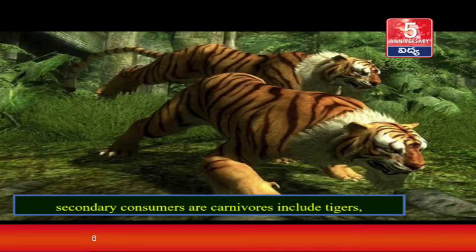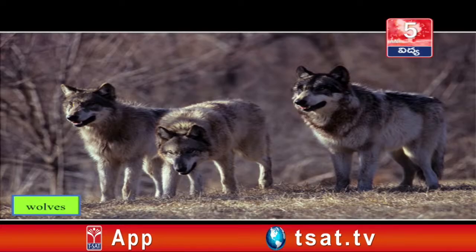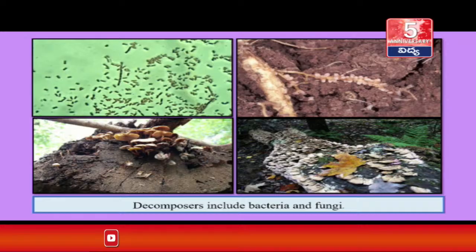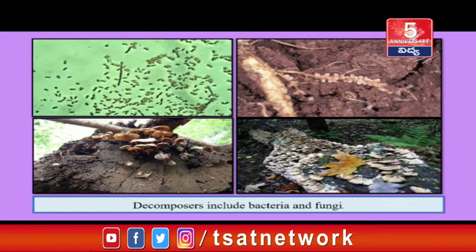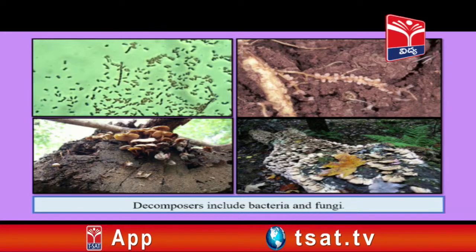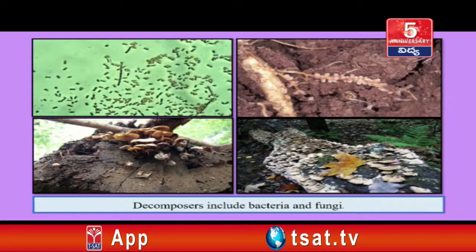Secondary consumers are carnivores, including tigers, wolves and lions. Decomposers include bacteria and fungi. These decomposers depend on the decaying and dead plant and animal bodies. They break down the plant and animal bodies and add the nutrients to the soil.